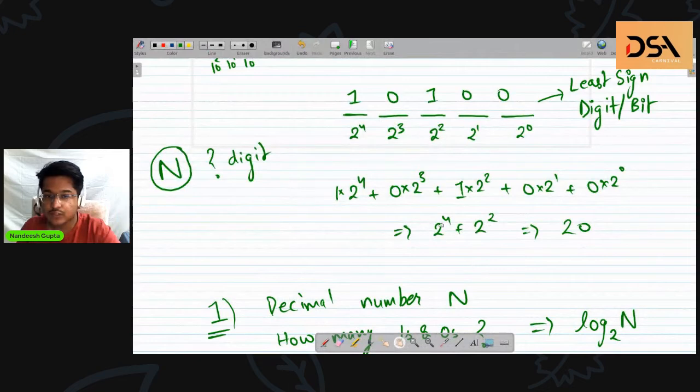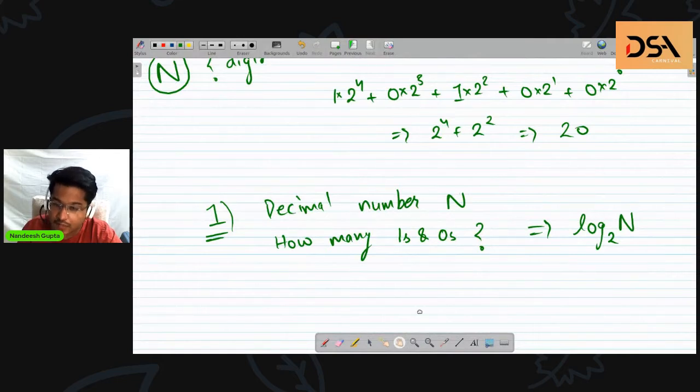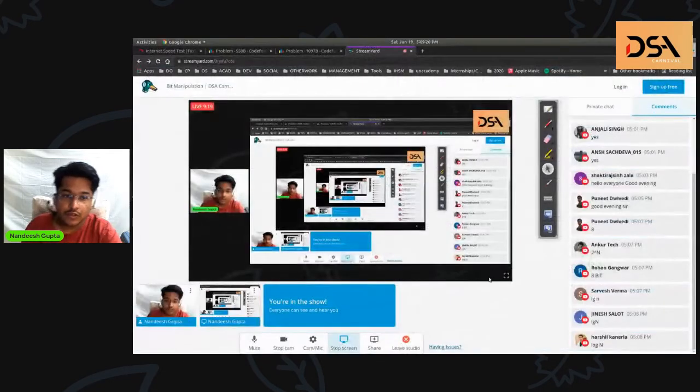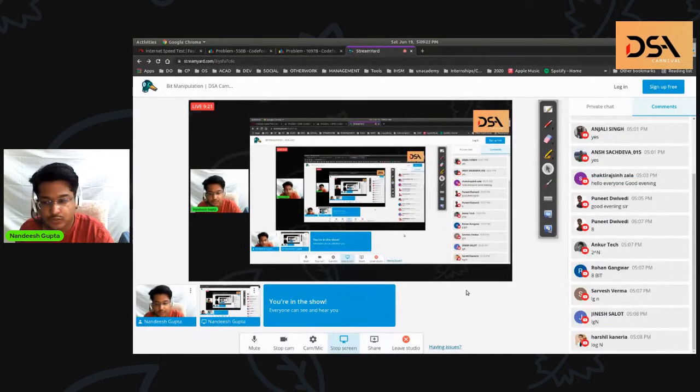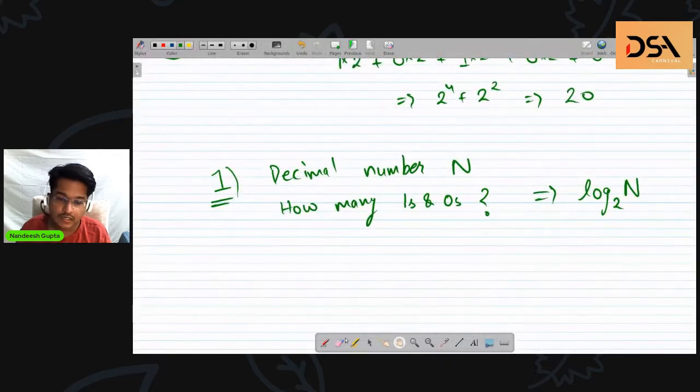So I'll first start with the biggest power of 2 that I can extract out of number n. I'll write that down. Then I'll go to the next lower power after subtracting, and so on, which directly corresponds to log to the base 2 of n subtractions, and hence those many digits. So that is the idea behind log to the base 2 of n digits.